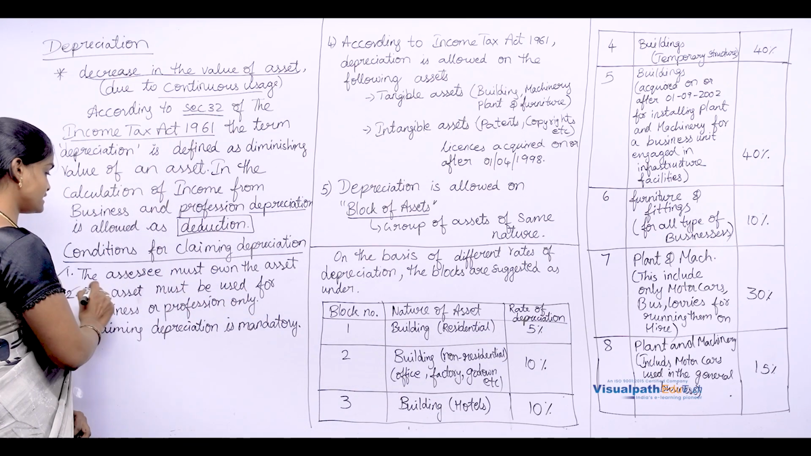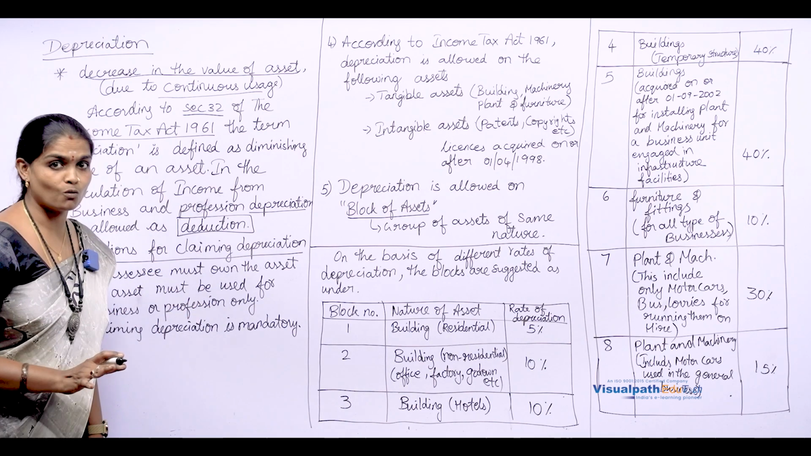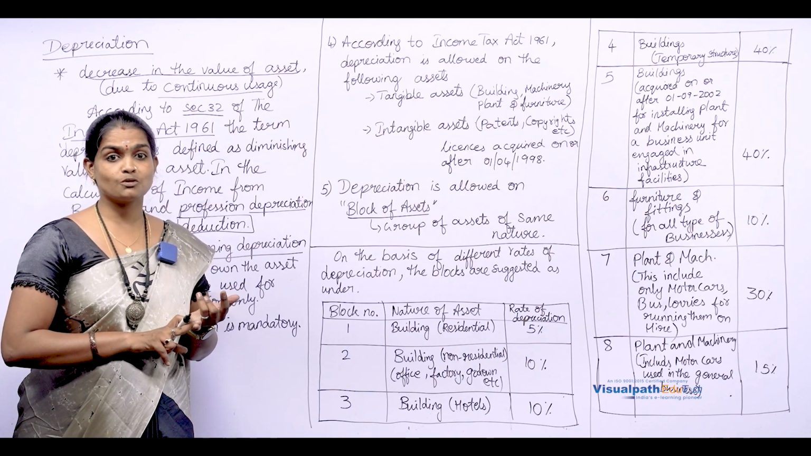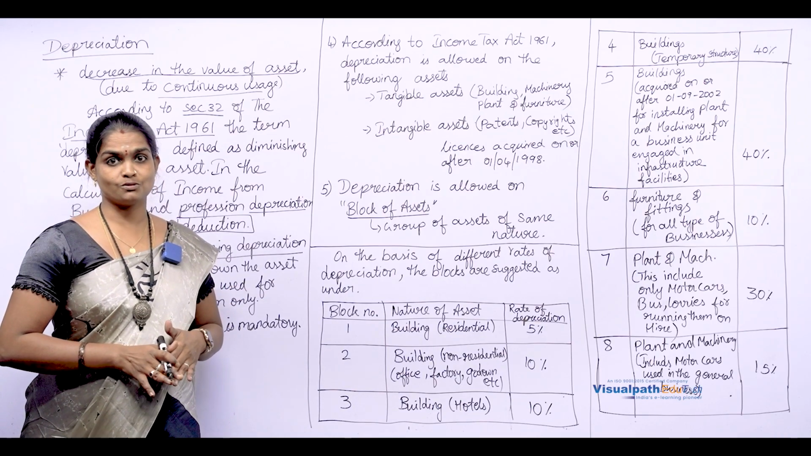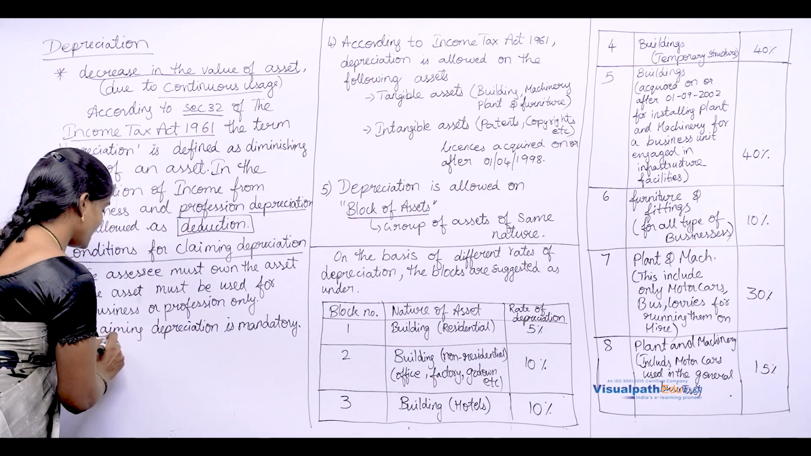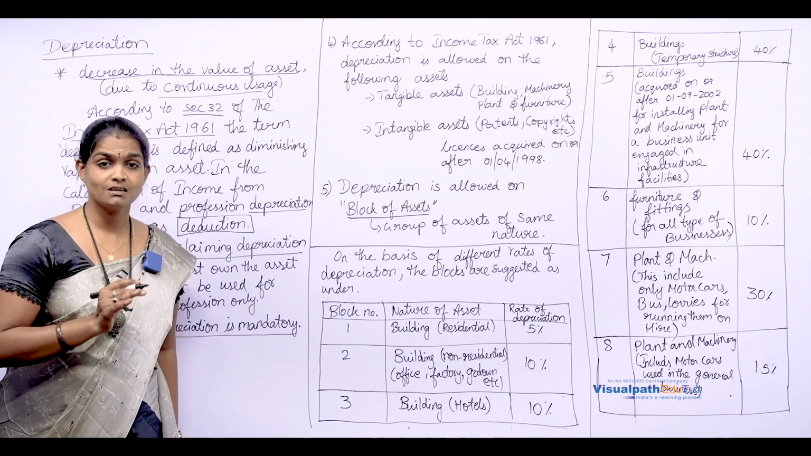Next, the asset must be used for business or professional purposes only. It should not be used for personal use. It should be used either for his business or his professional use. Clear? Next, claiming of depreciation is mandatory, not at the choice of the assessee.